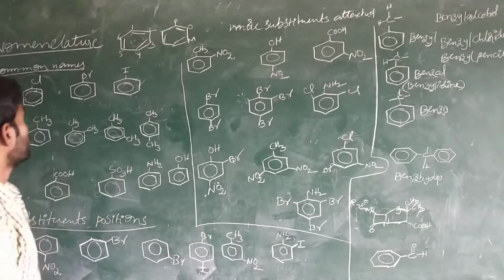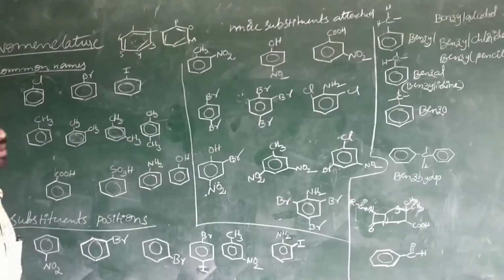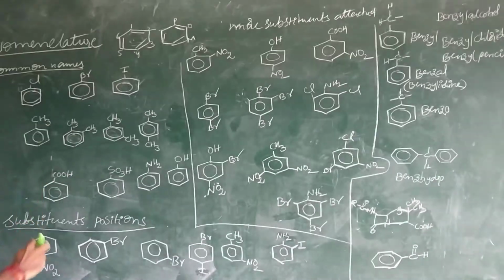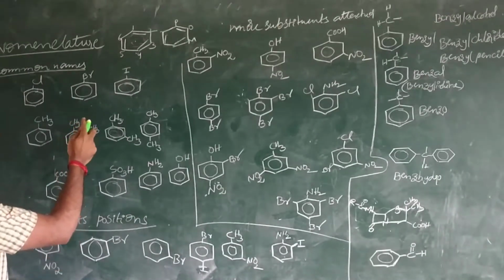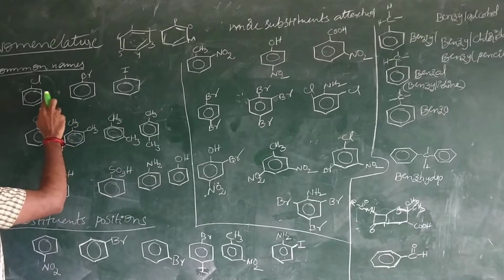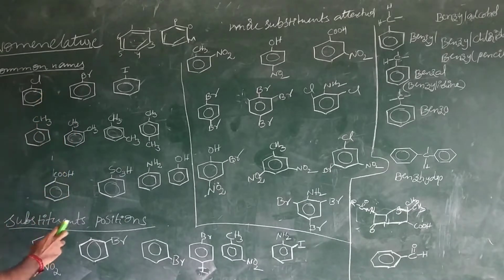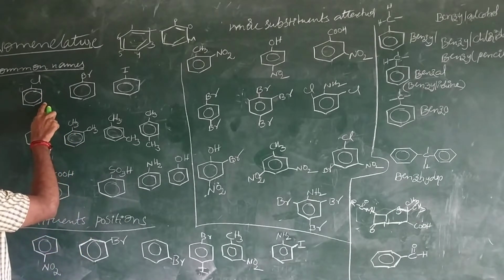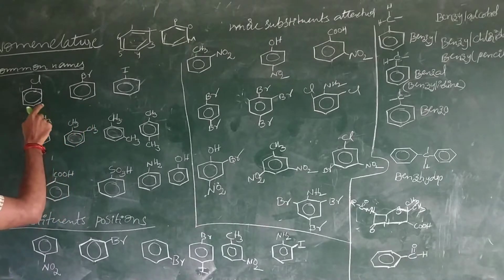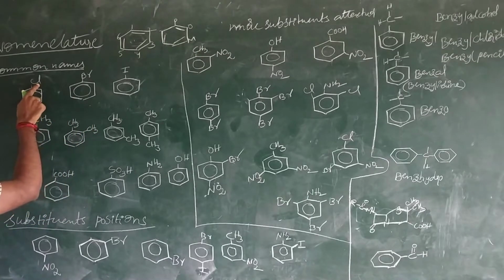Good morning, students. Today I would like to explain the nomenclature of benzene. The nomenclature of benzene can be given by two methods: one is common names, otherwise the IUPAC system. Here, for the common names, this is the benzene ring and these are the substituents.